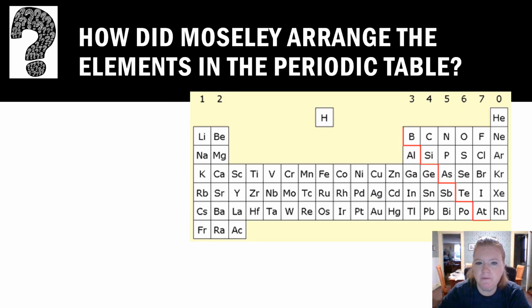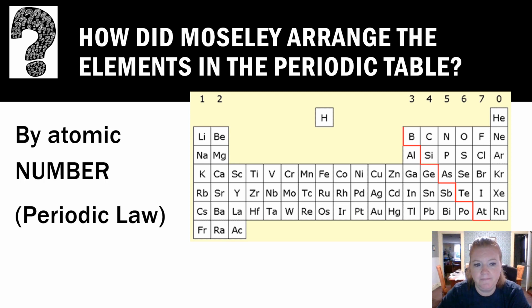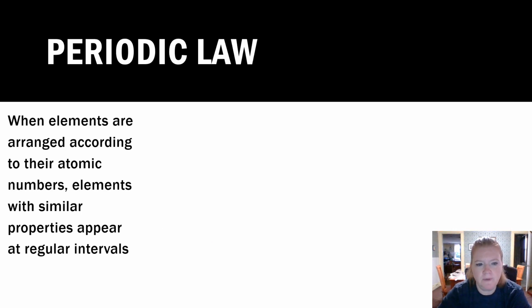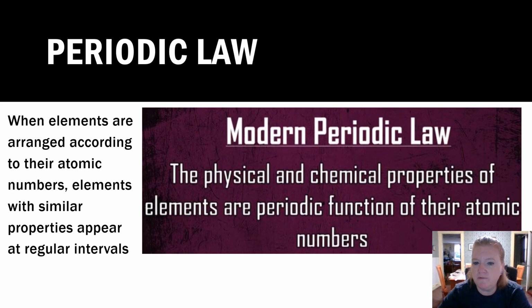So how did Moseley arrange the elements in the periodic table? Yeah, by atomic number. And this is called the periodic law, which we're going to talk about. So the periodic law. When elements are arranged according to their atomic numbers, elements with similar properties appear at regular intervals. Okay, so the physical and chemical properties of elements repeat and are functions of their atomic numbers. So when we put elements in order by their atomic numbers, we will see a repetition, okay, of physical and chemical properties.